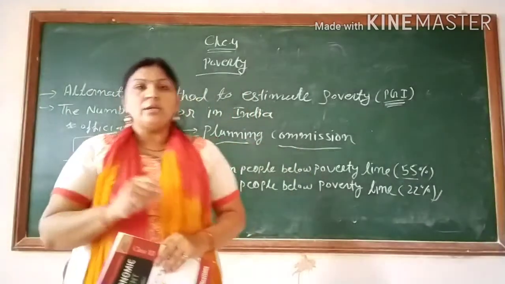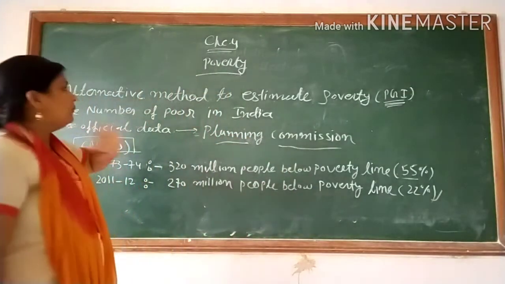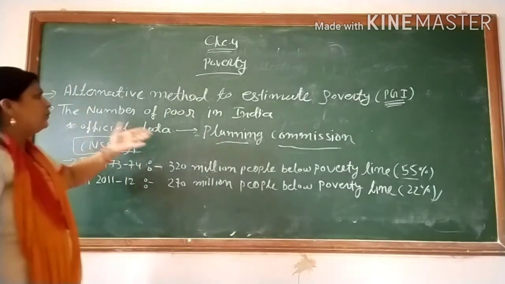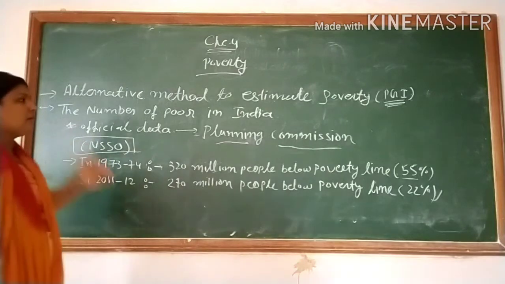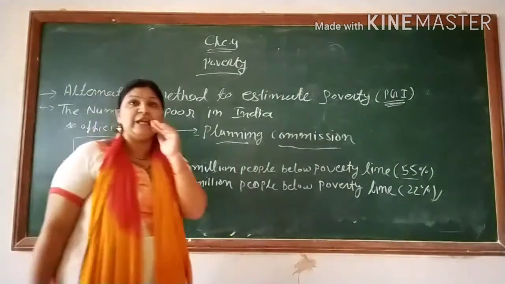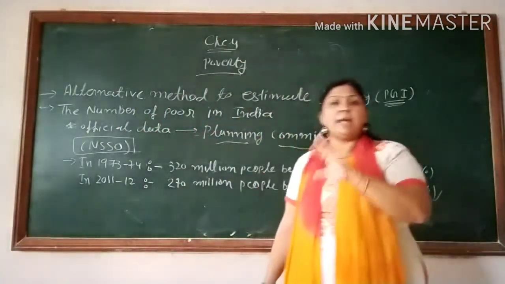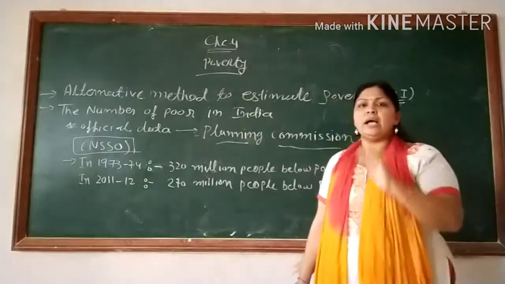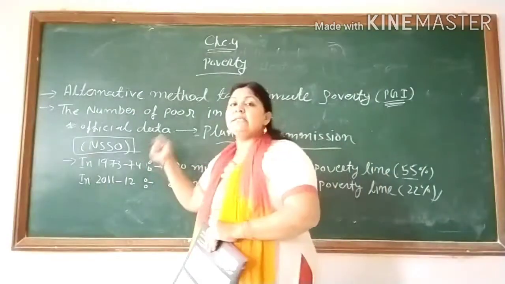This is all about today's topic, that is the alternative method of estimating poverty, and the number of poor in India, that is the official data given by the Planning Commission. It means introduced by the Planning Commission in India. This is just an introduction by the Planning Commission. The Planning Commission never collects this type of data. This type of data collection is given to the NSSO.